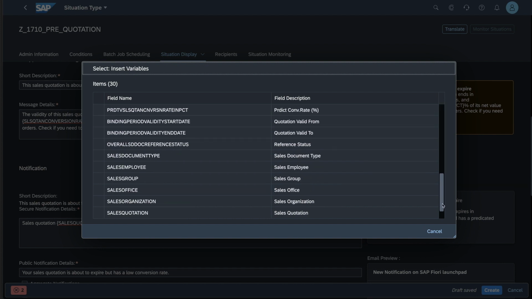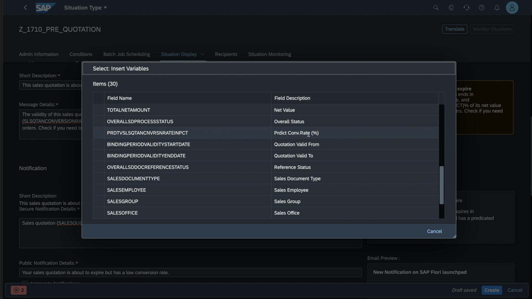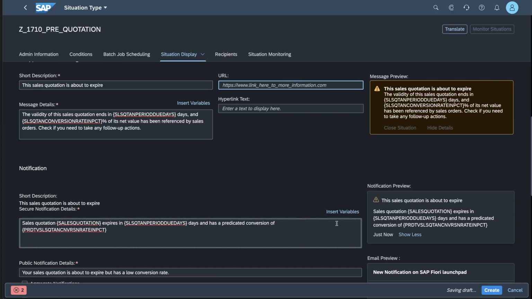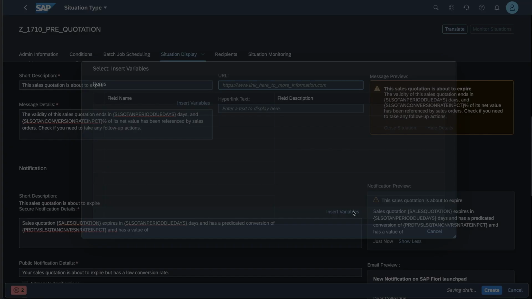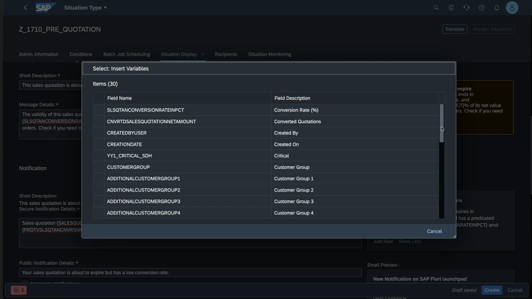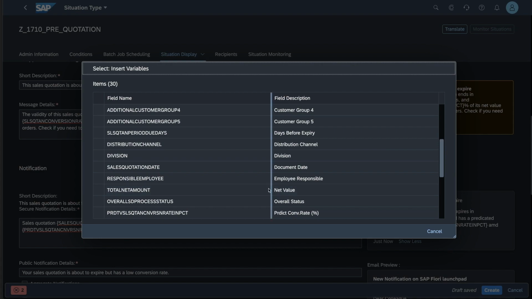Let's see where we have that. Predicted conversion rate, here we go. And has a value of, so let's see, do we have the net value? Yes, we do, we have it here.